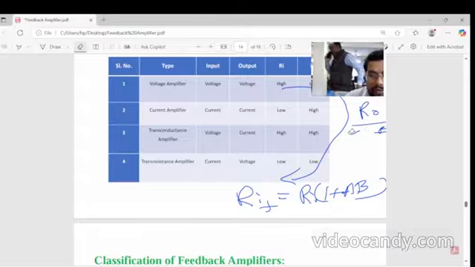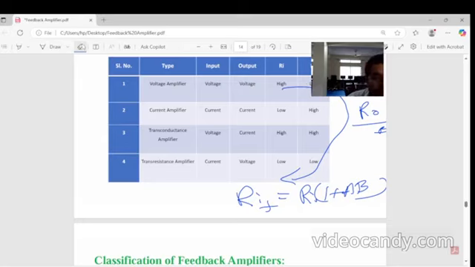So this is how the output and input impedance are affected, by the factor 1 plus A beta.